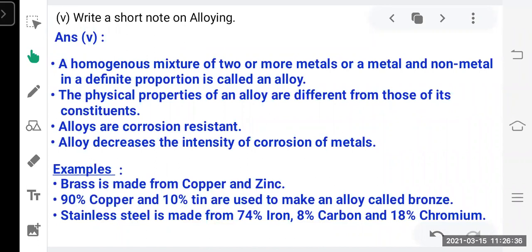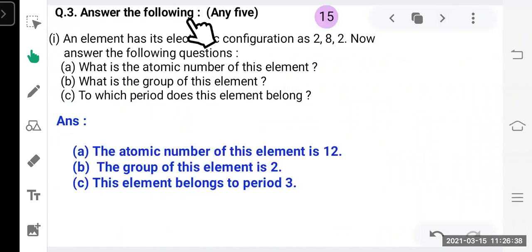Okay. Now, next is question number 3. Here you will get a total of 8 questions, and out of 8 questions, you have to attempt any 5. All these 5 questions each will carry 3 marks, and 3 fives are 15. Total 15 marks question is here. Now, let's see the first question.